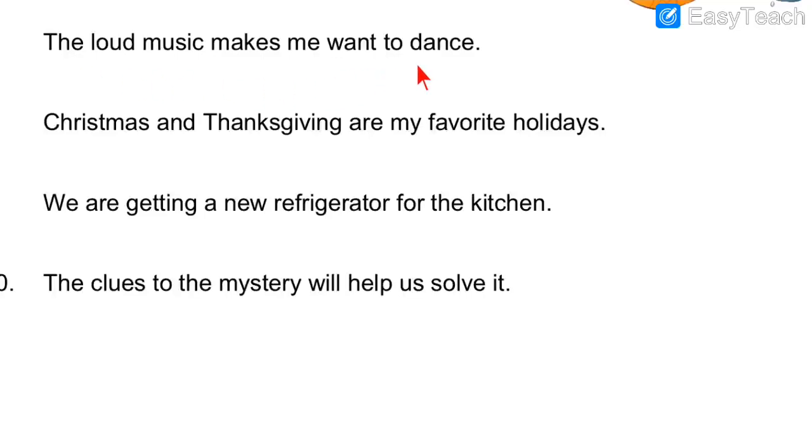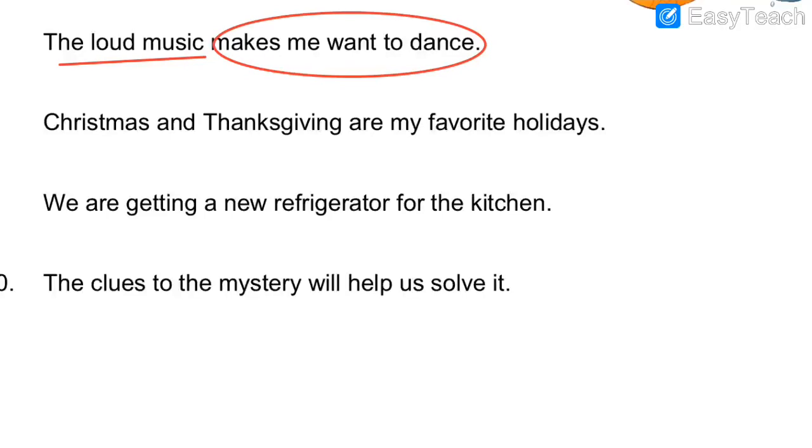Next sentence, the loud music makes me want to dance. So the speaker is very fond of dancing. Maybe he likes songs and he likes dancing. So as soon as he hears the music, he wants to dance. He cannot stop himself. So here, what makes him dance? You have to ask the question, what? What makes him want to dance? What makes him that he likes dancing?